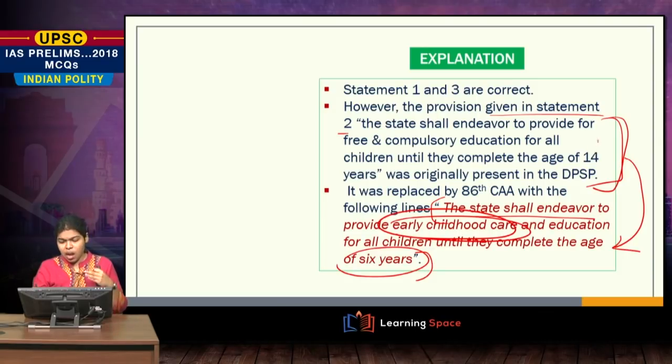Now when this article was itself made a fundamental right, the DPSP should focus upon something else, and that is nothing but early childhood care and providing education for children until the age of 6 years. Now this is what the state should strive towards in the future.